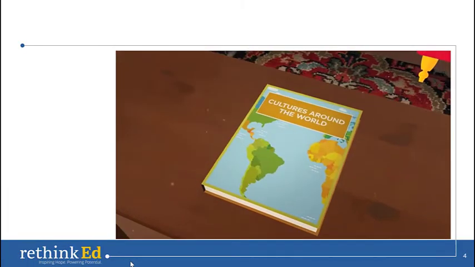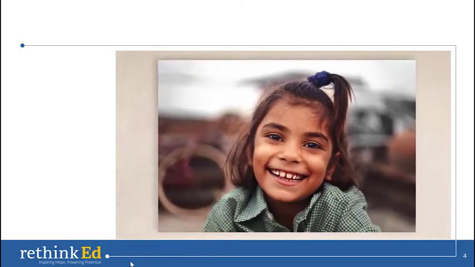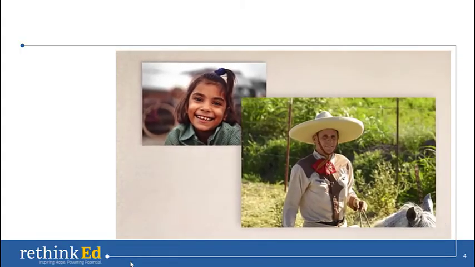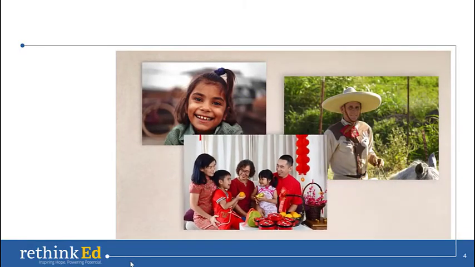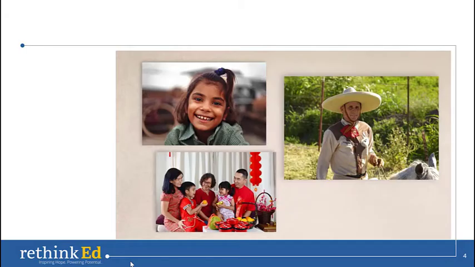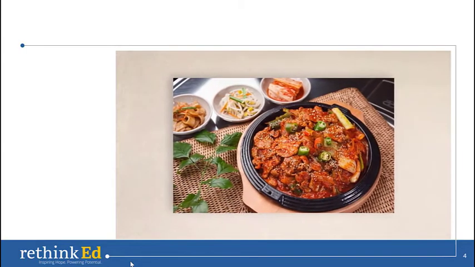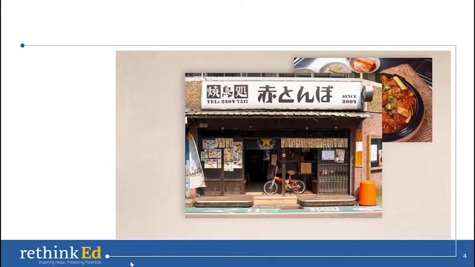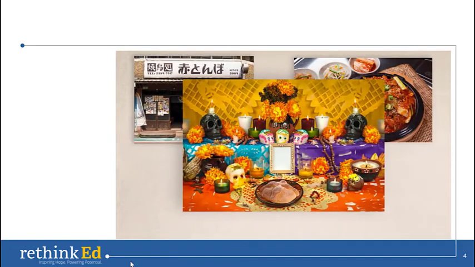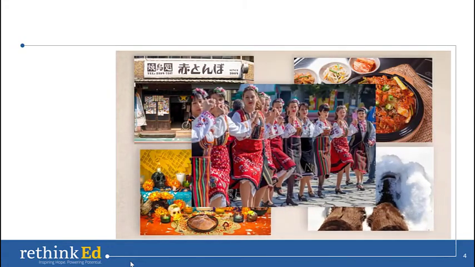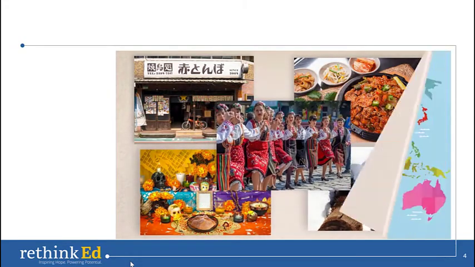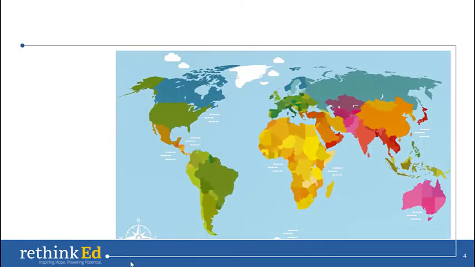Cultures around the world. The world is a big place with lots of different people. Every group of people has their own culture. Culture is how a group of people live. It includes foods they eat, languages they speak, holidays they celebrate, clothes they wear, and traditions they care about. Let's explore some cultures around the world.